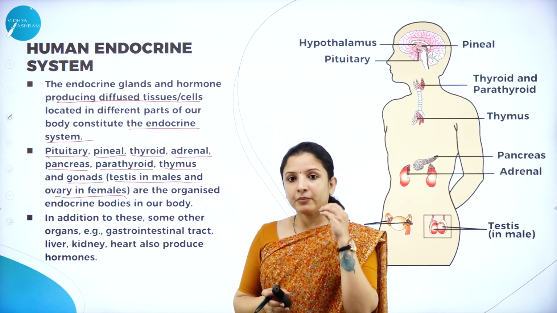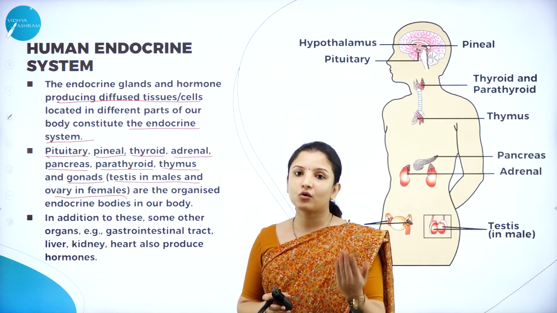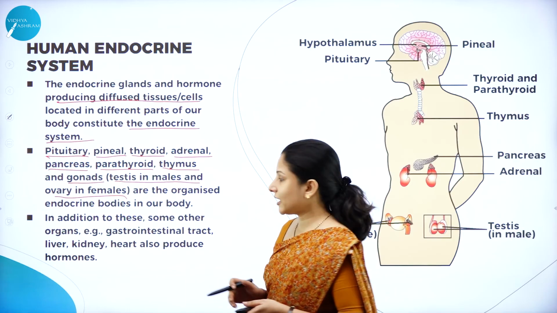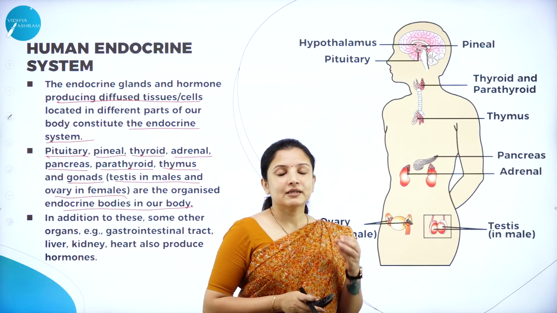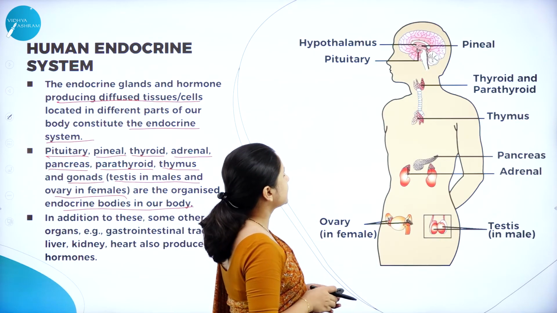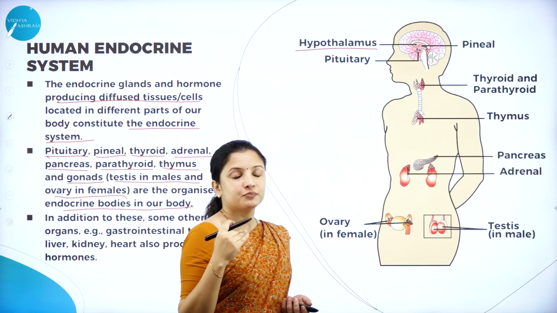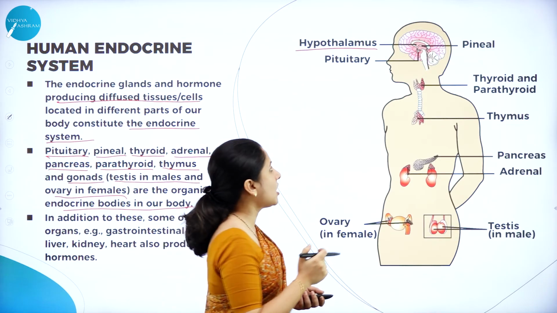In males, the testes will secrete the hormones. In females, the ovaries will secrete the hormones. All these are organized endocrine bodies in a human body, and there are different locations. For example, the hypothalamus is present just below the thalamus region of the brain, and it secretes certain hormones.